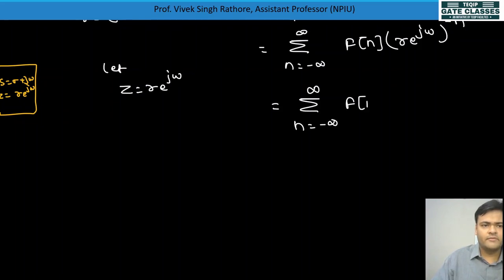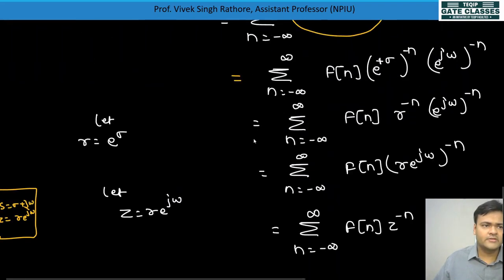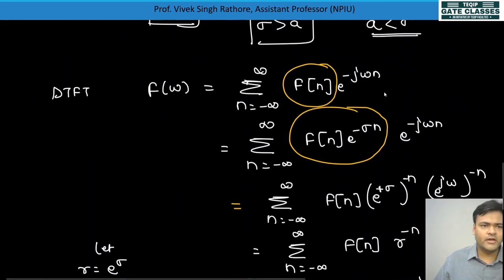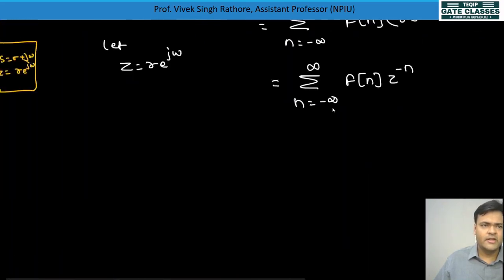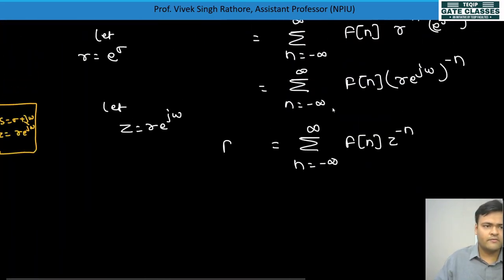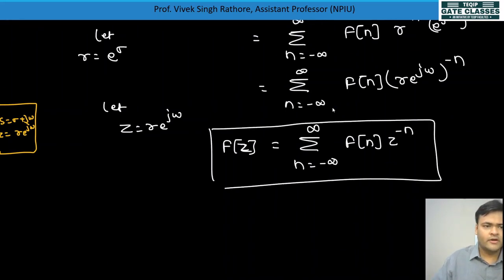F of n will be there, z minus n will be there. This is the expression, and now we can write as here when we were taking f of omega, so we are taking minus j omega, and here we can take f of z. Okay, f of z, z can be written because here z variables are there. So this is the final expression for calculating z transform.